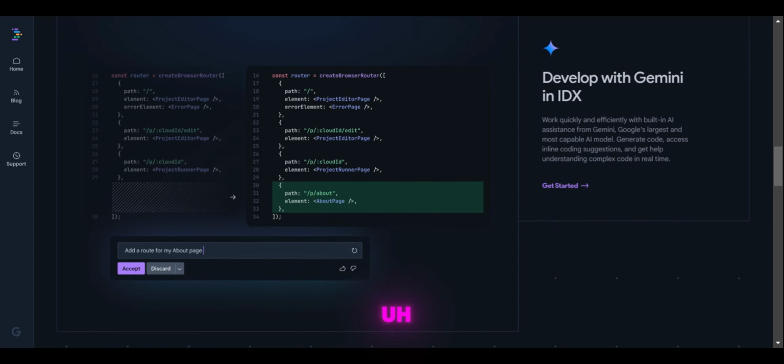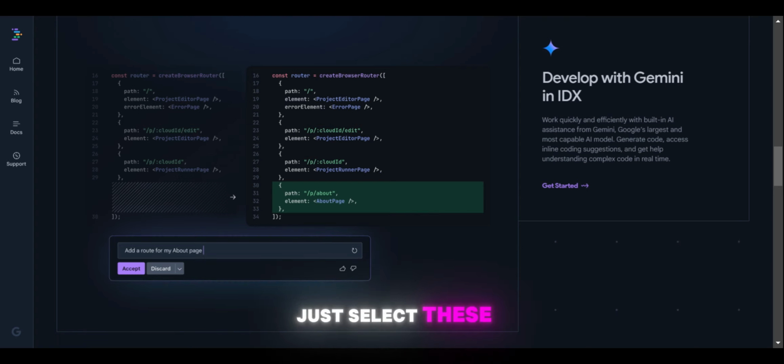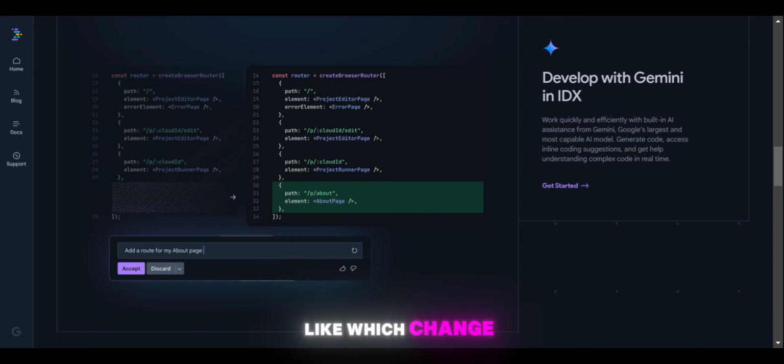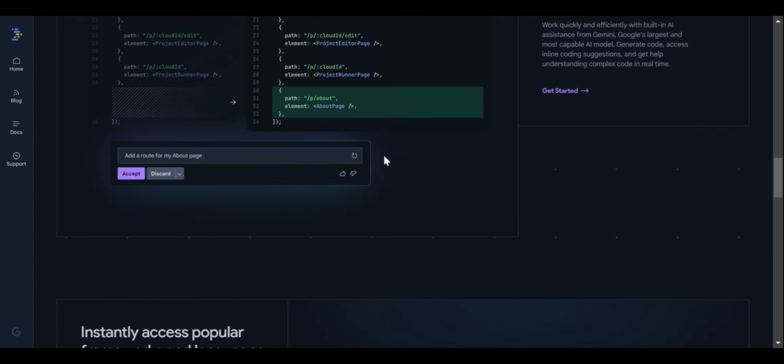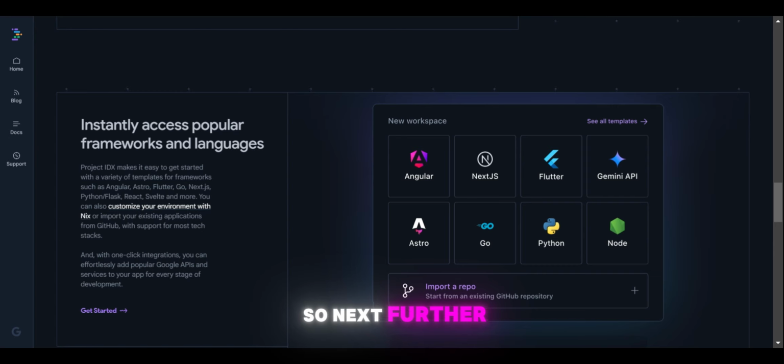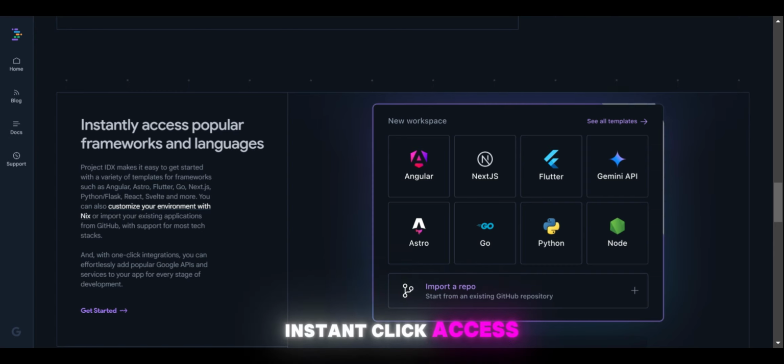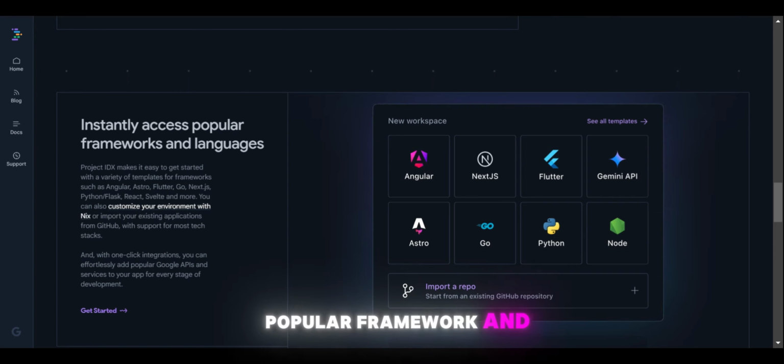It gives you AI help. For example, if you want to change some lines of code, you just select those lines of code and write a prompt describing which change you want in that code. Just write a prompt and submit, and your change will happen. So next, it provides instant access to popular frameworks and languages.